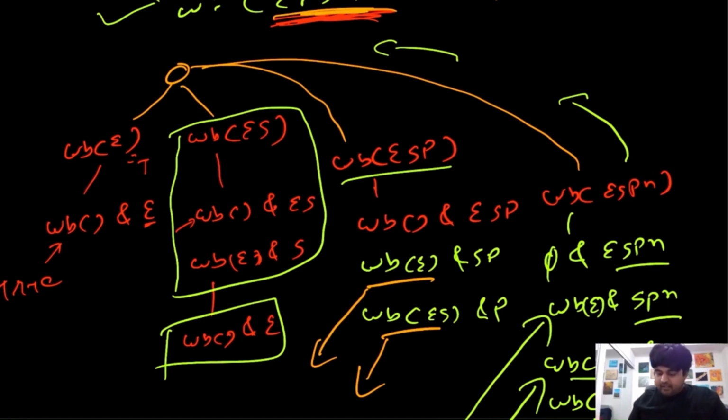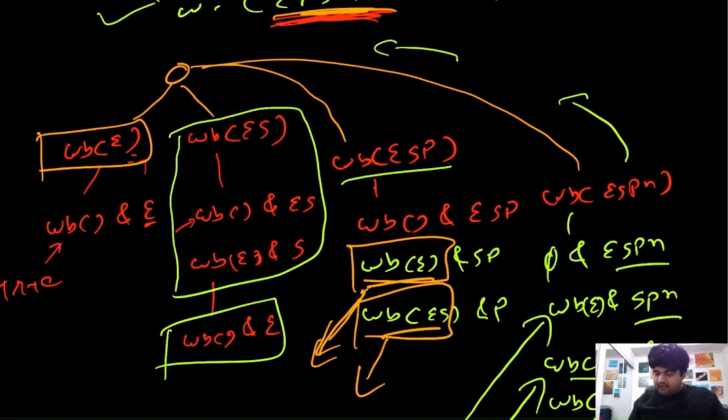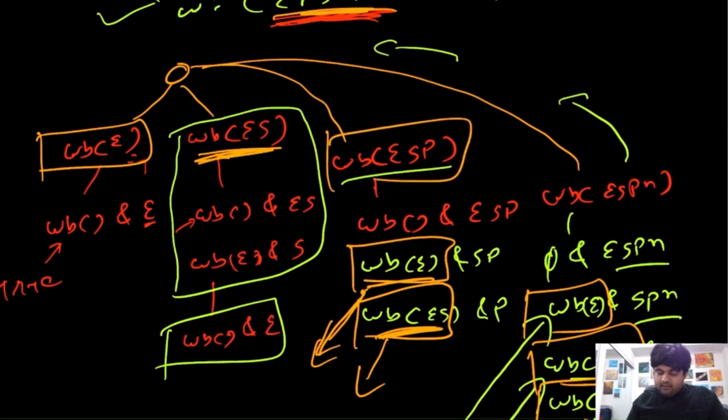Of course we can, because notice over here this word break of E, we are using it over here, but we have already calculated its value. So why do we need to calculate its value again over here? Same goes with this word break of ES. We have already calculated the value over here. So why are we repeating this whole process? There is a lot of repeated effort. This is repeated, this is repeated, this is repeated. We have already calculated all these values.